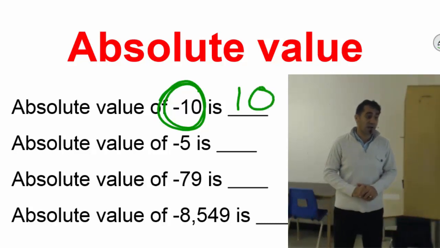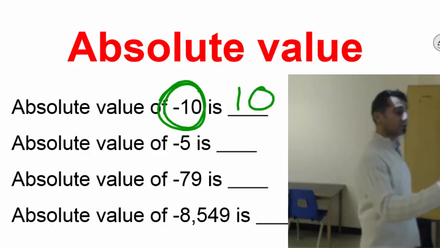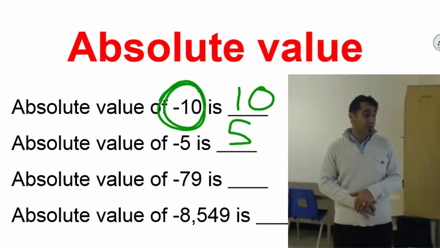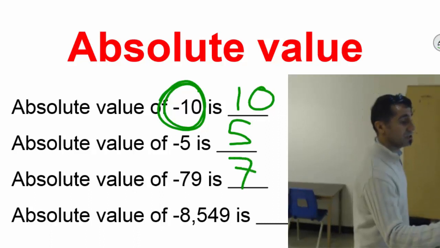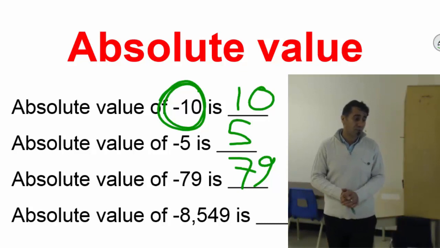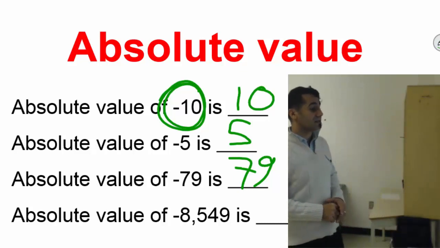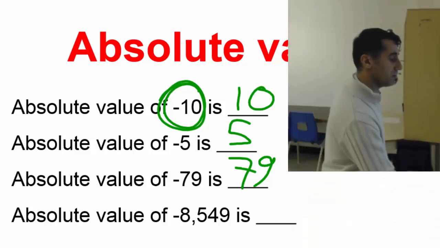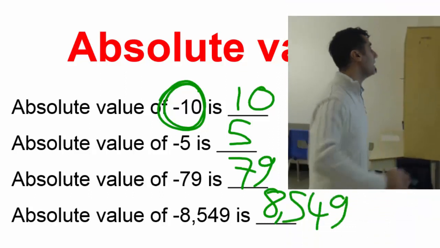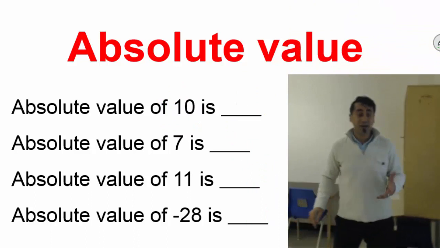What is the absolute value of minus 5? It's going to be 5. What is the absolute value of negative 79? That's going to be 79. Whatever the number is. What is the absolute value of minus 8,549? It's going to be 8,549. And how about the positive numbers?